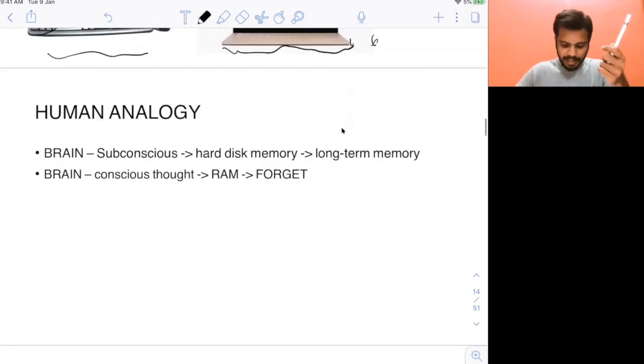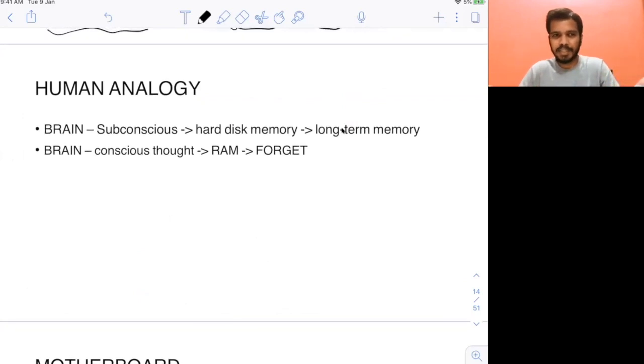Now let's take the human analogy. I told you the CPU is the brain of your system, so you do not need another analogy for it. But what about the memory part? In the brain you store things, and you have two types of storage. One is long-term memory, which is also called subconscious memory.